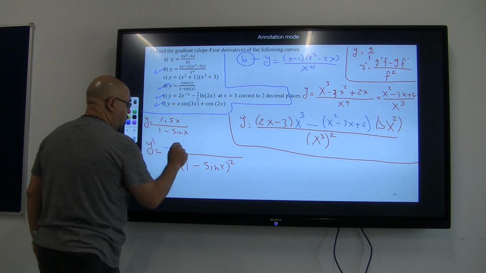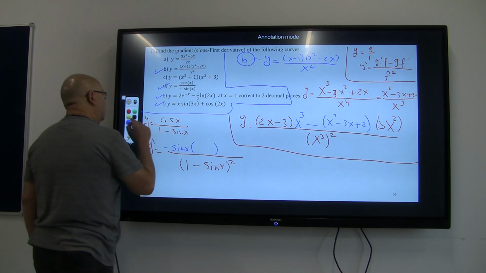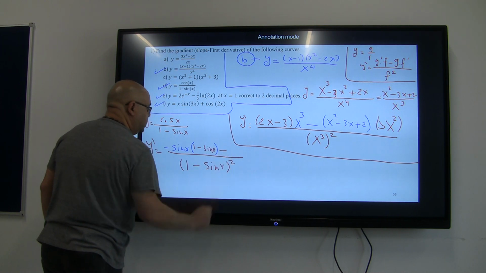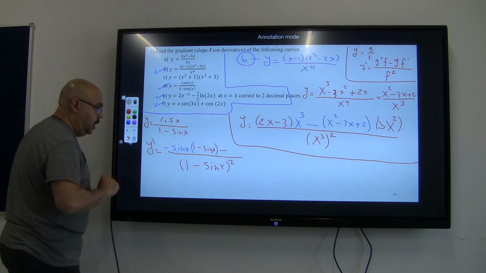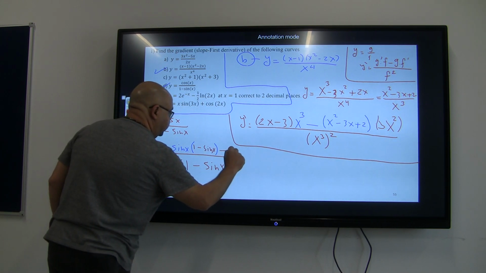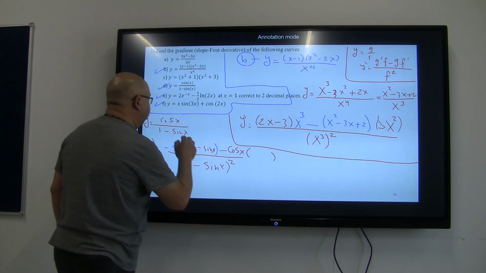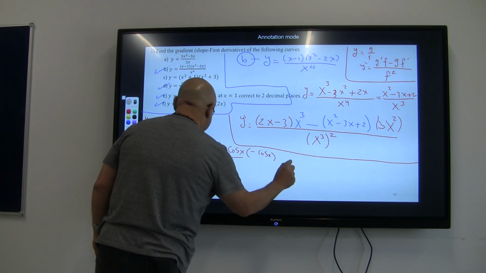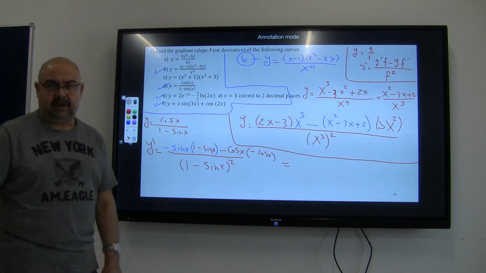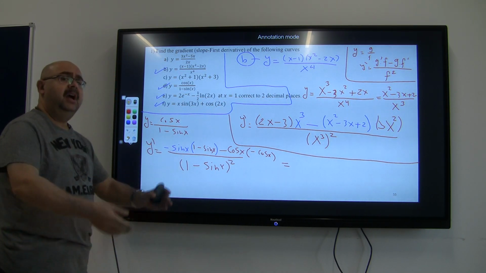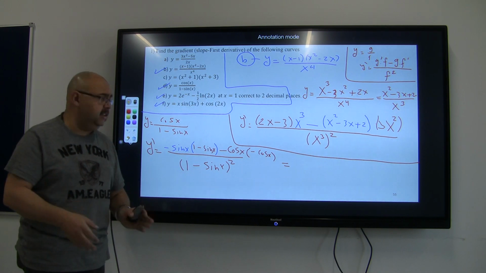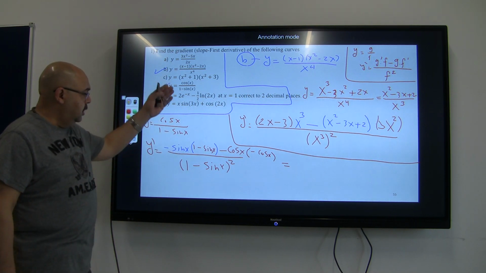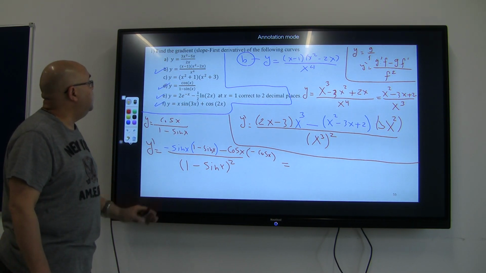So it's going to be negative of sine x times the already given denominator, which is 1 minus sine of x, minus, vice versa, I will start writing the denominator, which is cosine x, times the derivative of the denominator, which is going to be negative of cosine x. If you like, simplify it the way you like. If not, just leave it as it is, and after you finish your exam, get back to it and start simplifying as much as possible. Okay, so this is mainly the main law, as you can see.